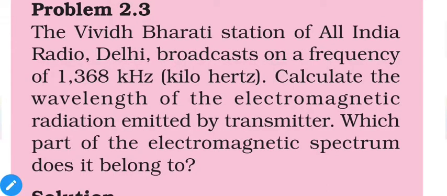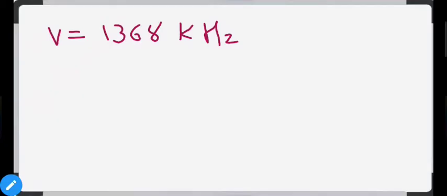Calculate the wavelength of the electromagnetic radiation emitted by the transmitter. Which part of the electromagnetic spectrum does it belong to? So we have only the frequency of this electromagnetic radiation, which is 1368 kilohertz, and our target is to find the wavelength and which part it belongs to.